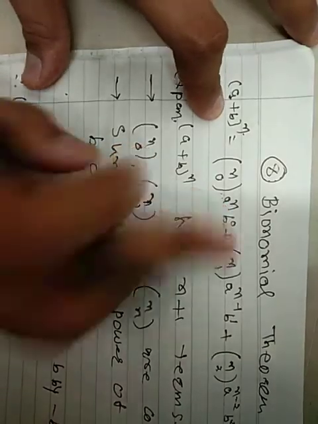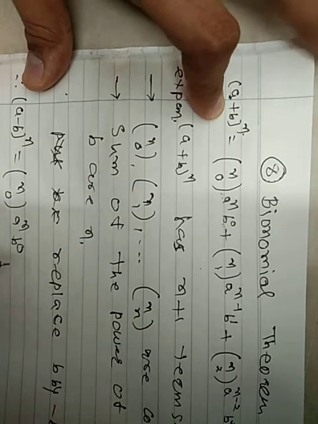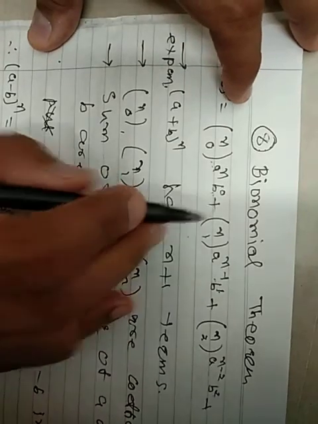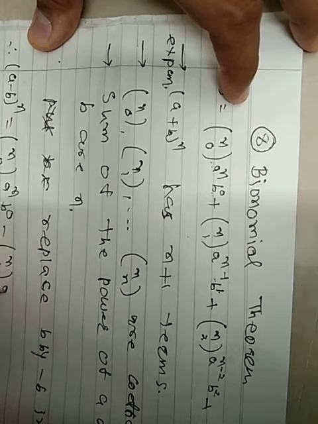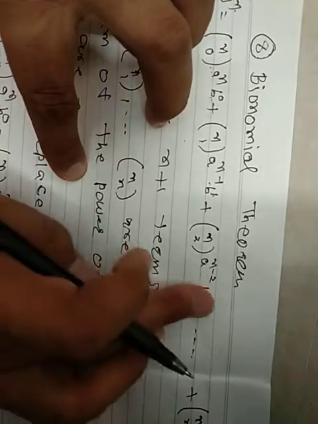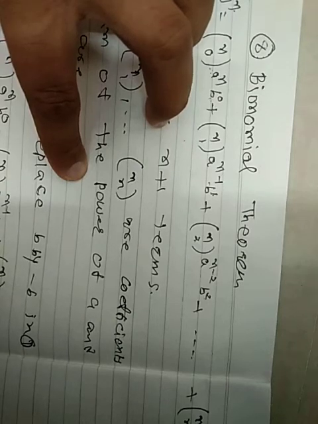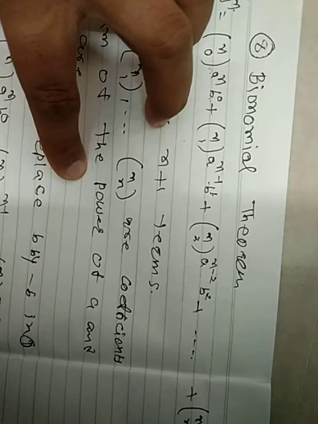Minus b raised to 0 is always 1. This is minus b raised to 1; that minus comes outside: nC1. This is minus b square, which is positive. That means nC2 a raised to n minus 2 b square.